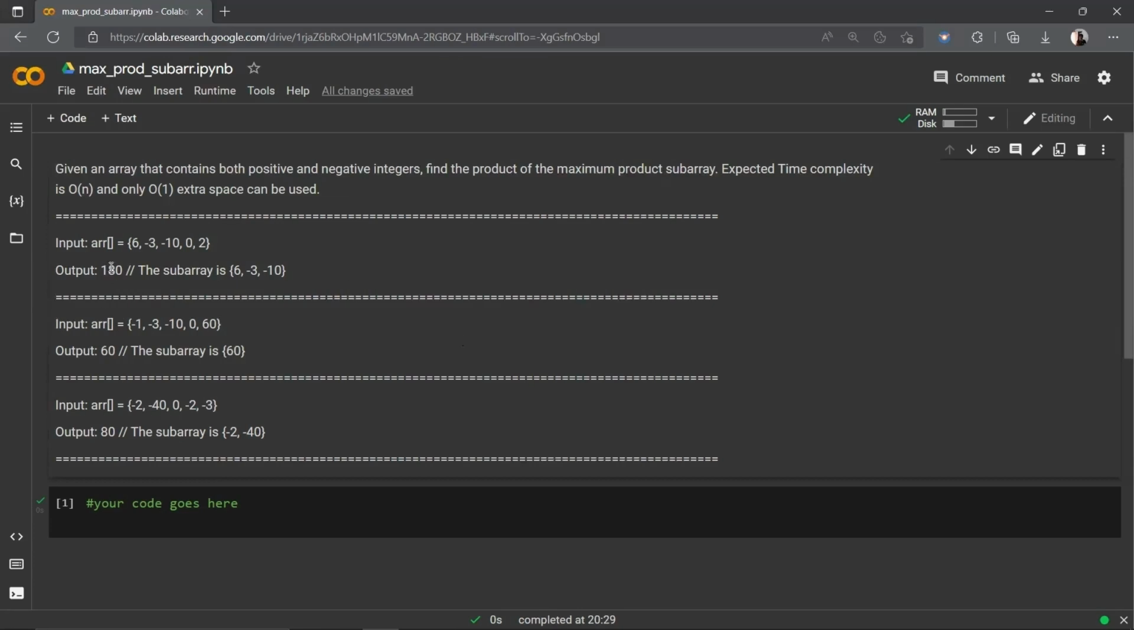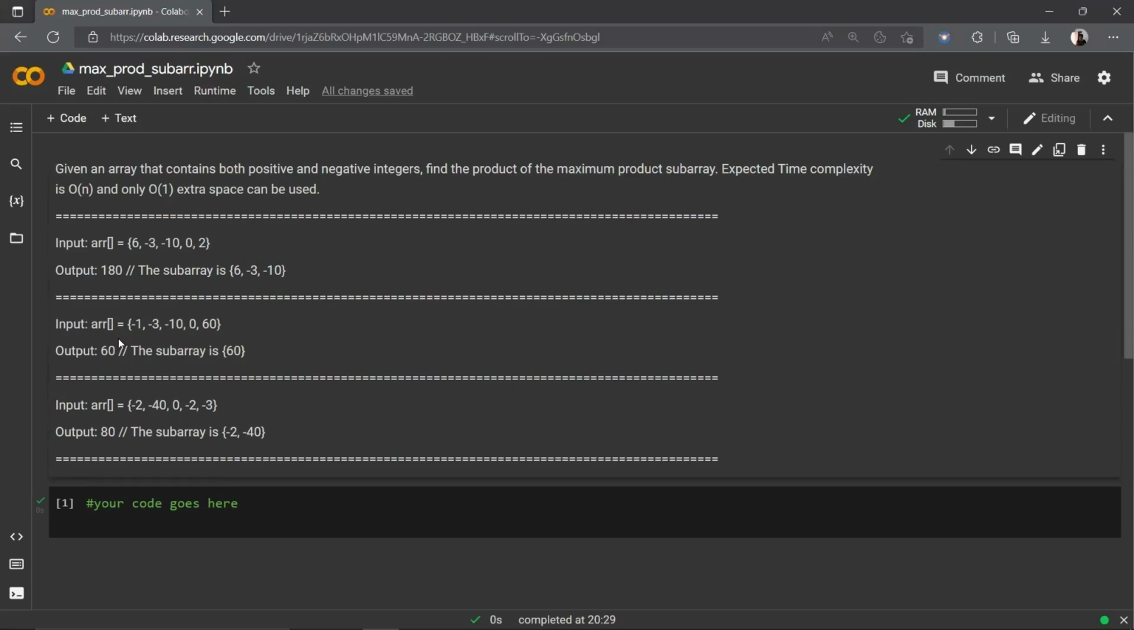Coming to the first test case, the array elements are 6, minus 3, minus 10, 0 and 2. And the output is 180 because the required subarray is 6, minus 3 and minus 10, the first three elements, which results in 180, that is 6 into minus 3, which is minus 18, and minus 18 multiplied with minus 10 is minus into minus plus, 180, which is the maximum product we can find out.